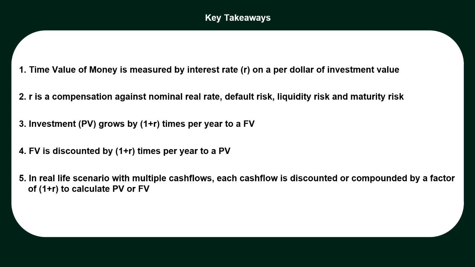Investment means PV grows by 1 plus R times per year to a future value. In the same way, future value is discounted by 1 plus R times per year to a present value. In a real life scenario with multiple cash flows, each cash flow is either discounted or compounded by a factor of 1 plus R to calculate PV or future value. With this, we close our session.